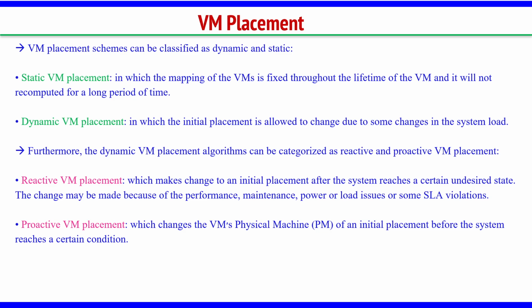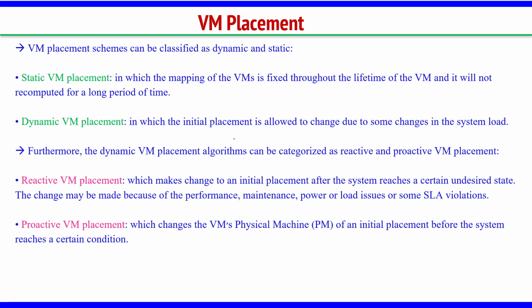There are basically two types of VM placement schemes. One is static VM placement, the second is dynamic VM placement. So, what are static and dynamic VM placement? In static VM placement, the mapping of the virtual machine is fixed throughout its lifetime. Once you choose a physical server to host your virtual machine, the relation between that virtual machine and its host is fixed always.